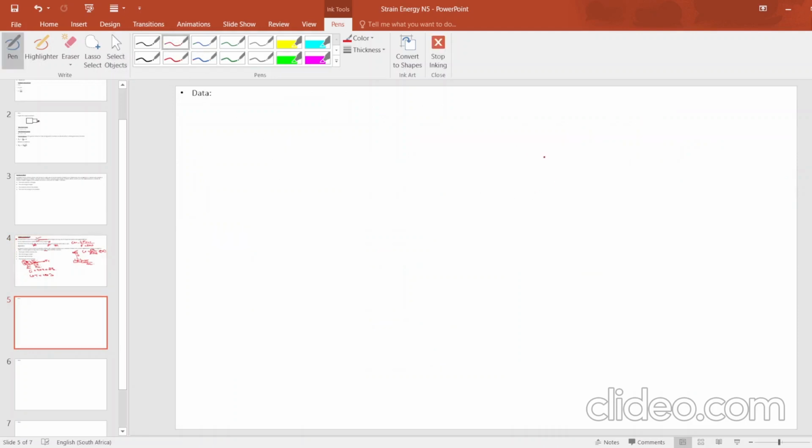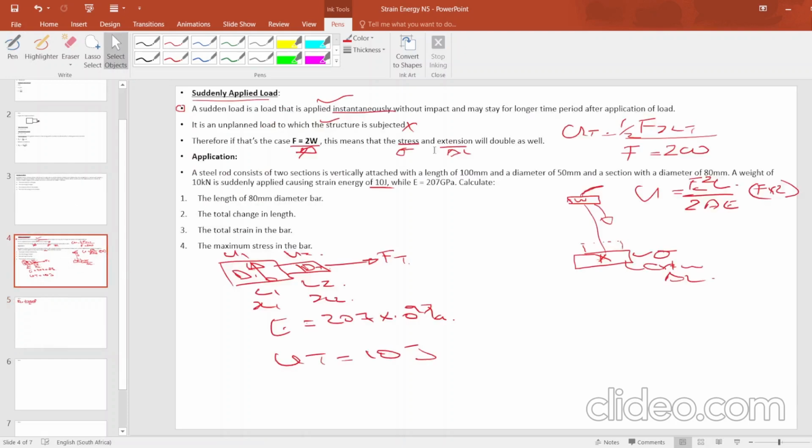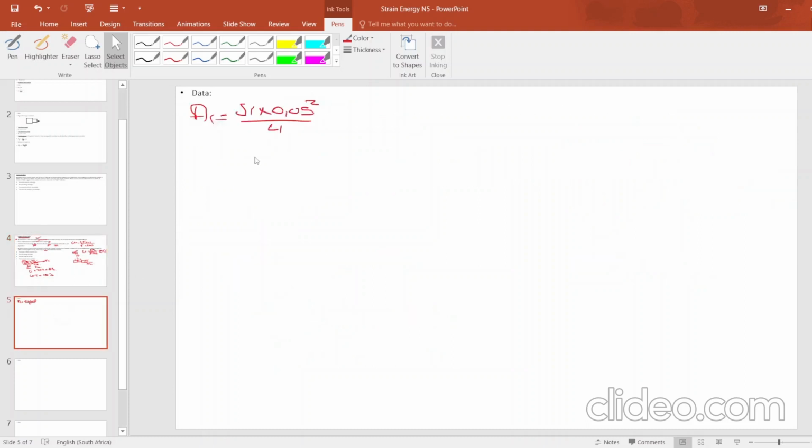Now, in calculating the length, we first have to calculate the areas. Area 1 would be pi multiplied by 50 squared divided by 4. Remember, this is what they said: the section is vertically attached with a length of 100 millimeters and a diameter of 50 millimeters. That's the first one that I applied in calculating the area. Then I get my area as 1.963 times 10 to the power negative 3 m squared.